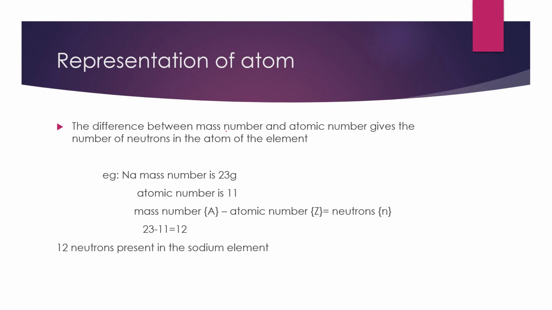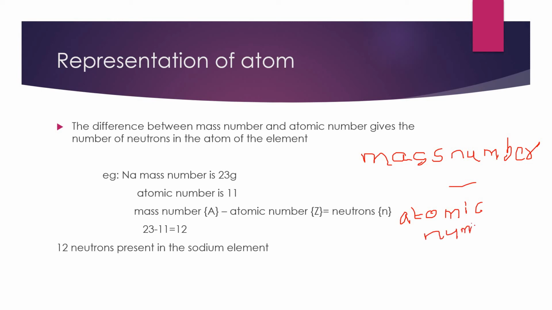Now, the difference between mass number and atomic number gives the number of neutrons in the atom of the element. So mass number minus atomic number is equal to neutrons.